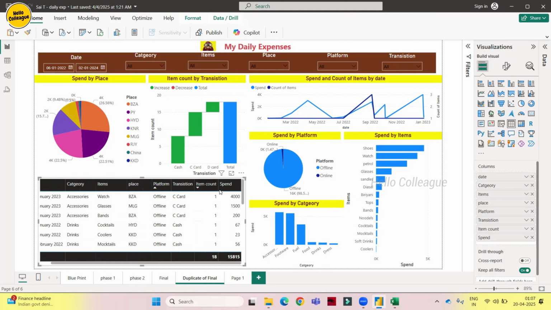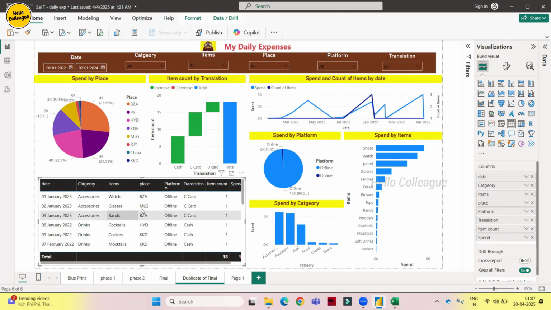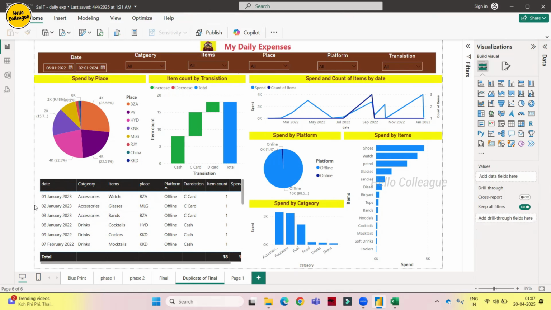Okay, let's keep it like this. Okay. Now this is something good. Now let's go to each and every visual and we'll correct it. Okay. Let's start with table.